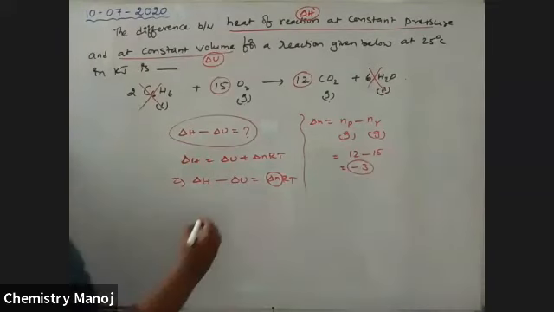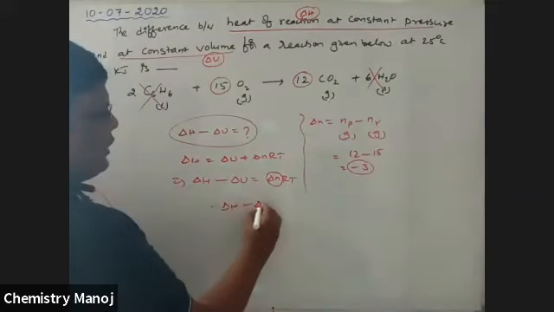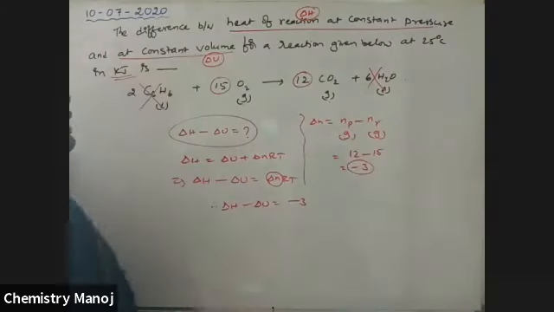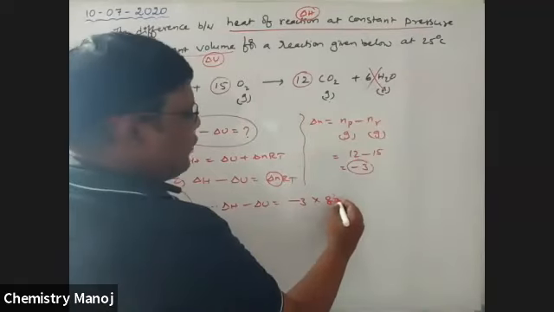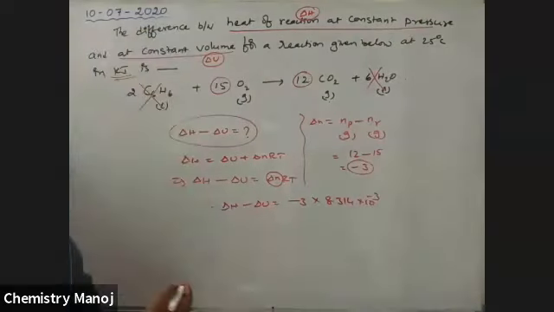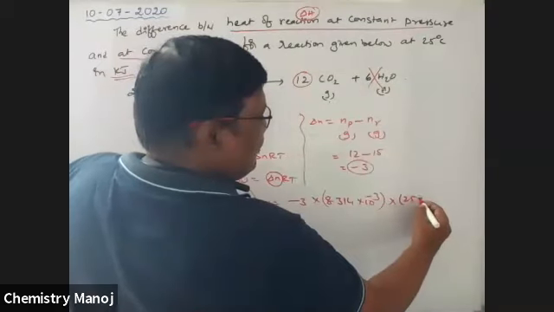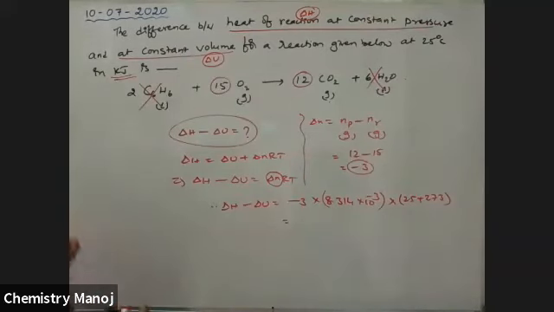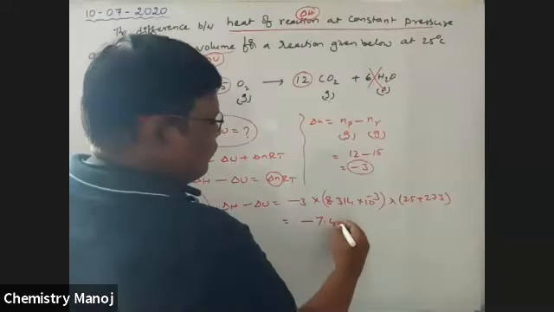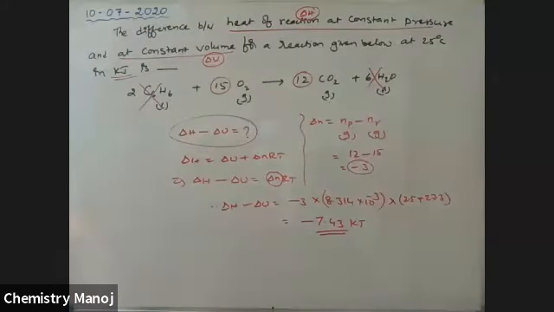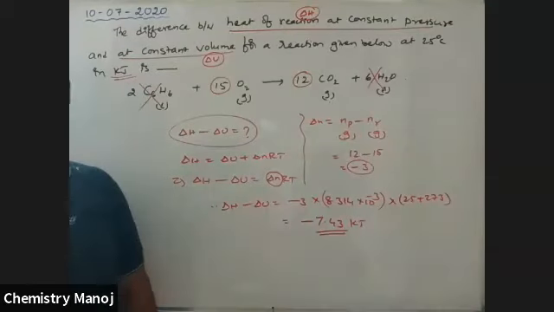So therefore delta H minus delta U is equal to delta n, minus 3, times R value. You want to calculate in kilojoules. In joules, R value is 8.314, in kilojoules into 10 power minus 3, times temperature at 25 degrees centigrade, 25 plus 273. So finally, we have the answer minus 7.43 kilojoules. It is the difference between delta H and delta U.